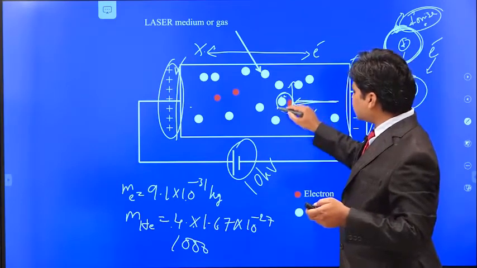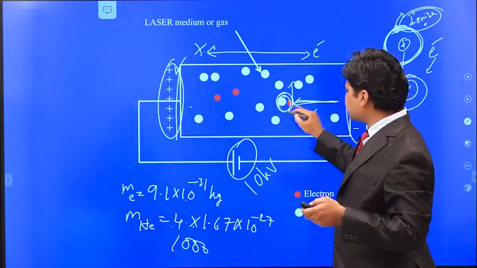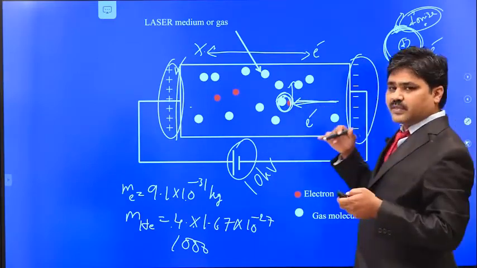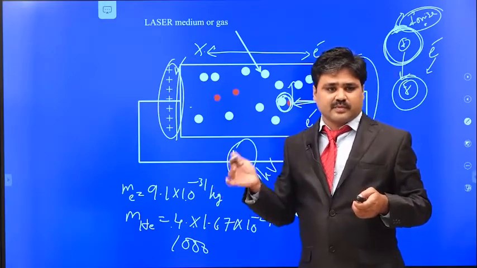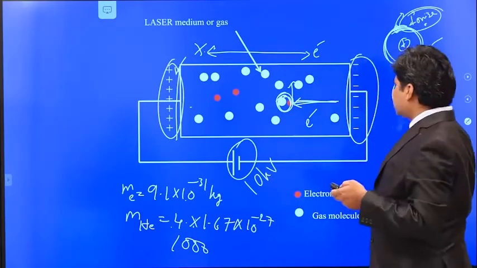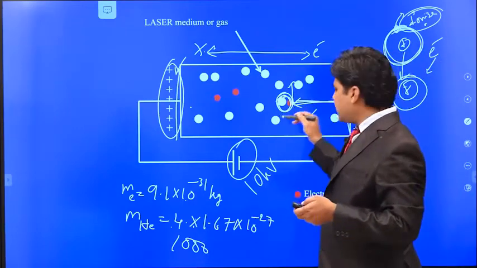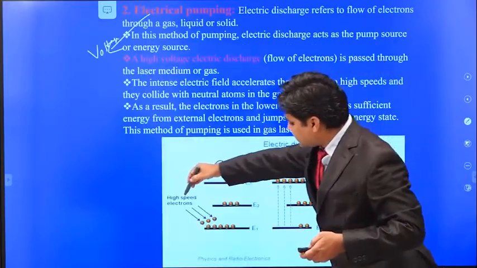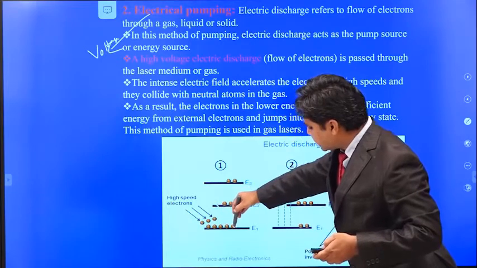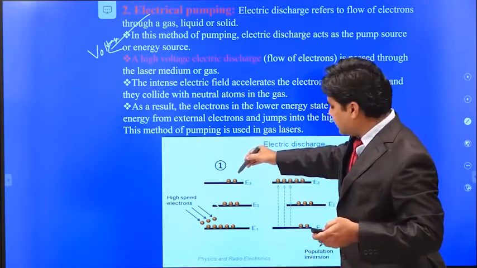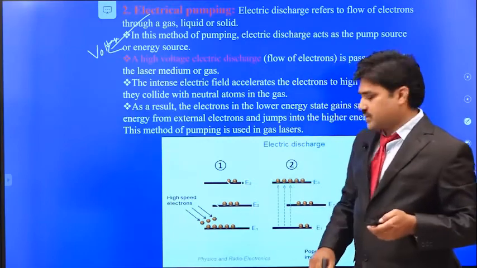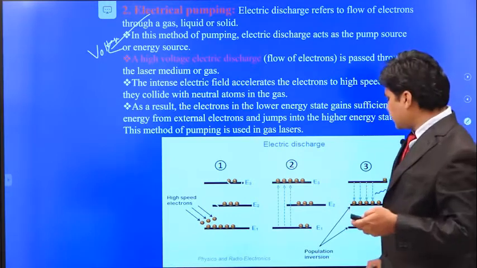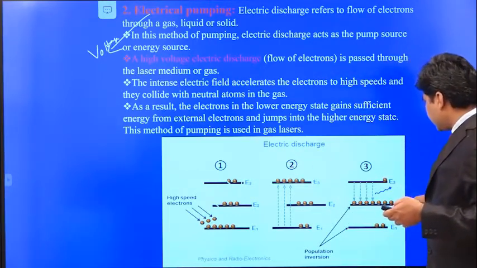Here the helium ions, or atoms, do not move much, and these electrons move very fast because they have very little mass. The less massive particles move very fast compared to the high mass particles. So these high speed electrons collide with any other atoms and transfer their kinetic energy, and these atoms absorb this energy and go to the excited state. Once they go to the excited state, since the E3 level has a very short lifetime, they come back to the E2 state, which is a metastable one.